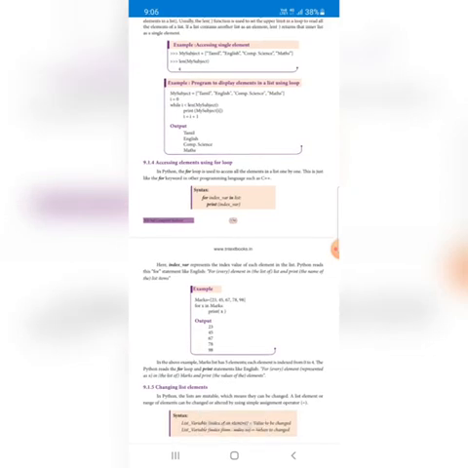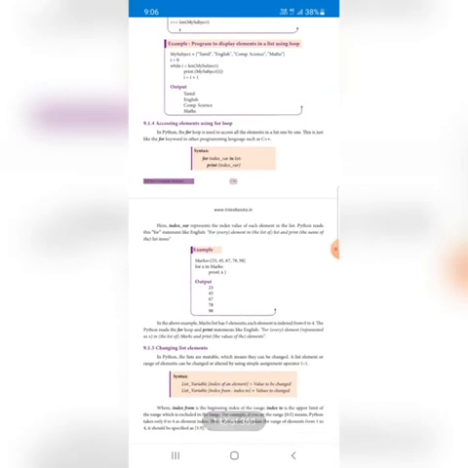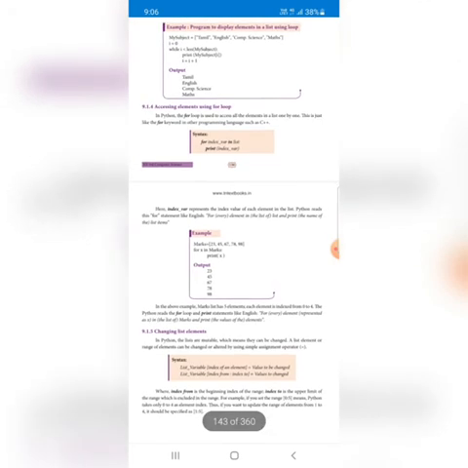Using the len function we can use a loop and print each and every element. Then when the loop goes after 3, that means 4, the condition is false, then it goes out of the block. And accessing an element using a for loop: how we use a while loop, like that, the same thing we can use in for also. The syntax is something different.